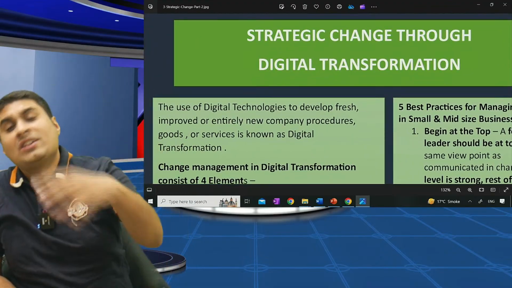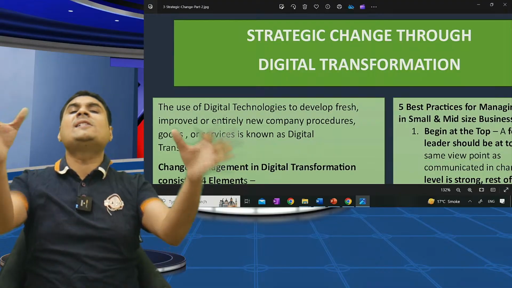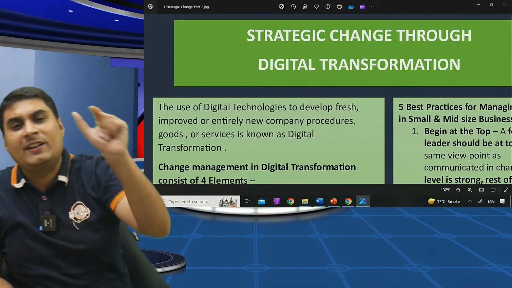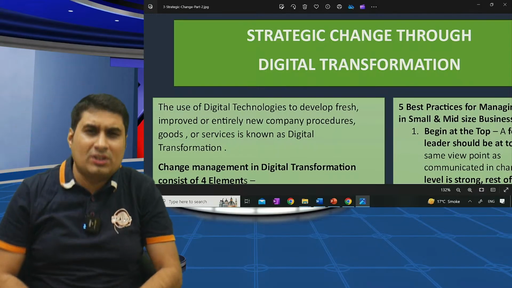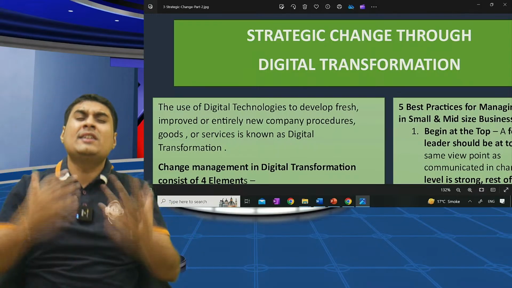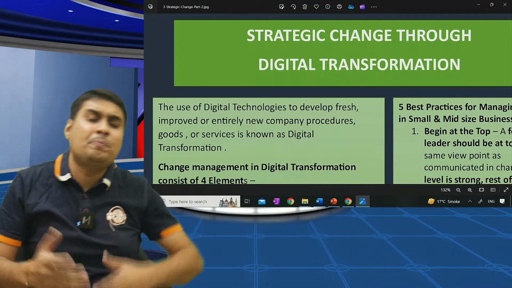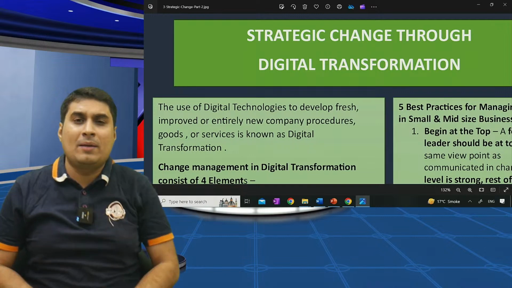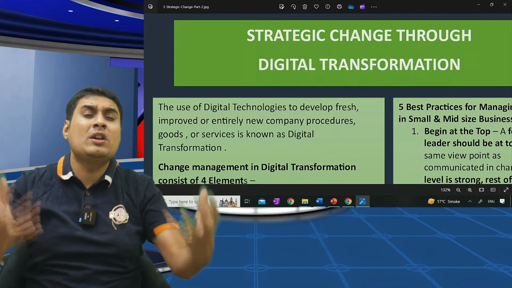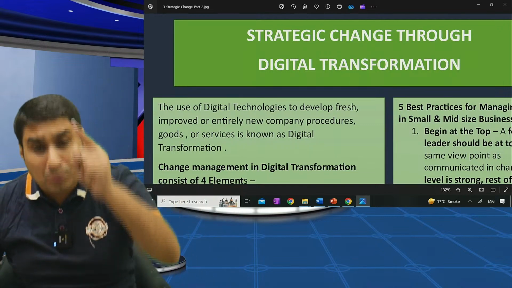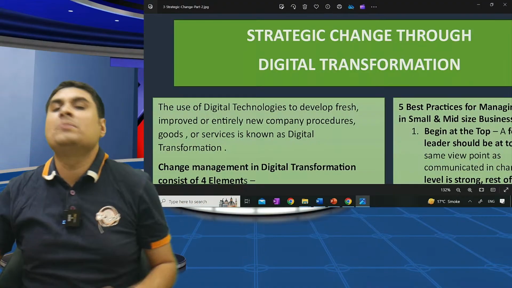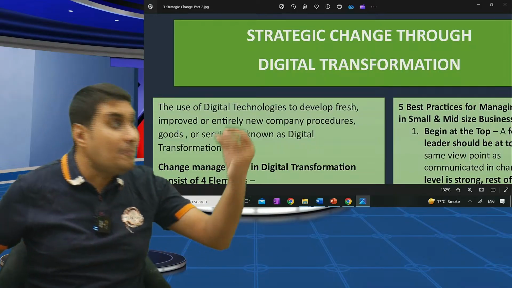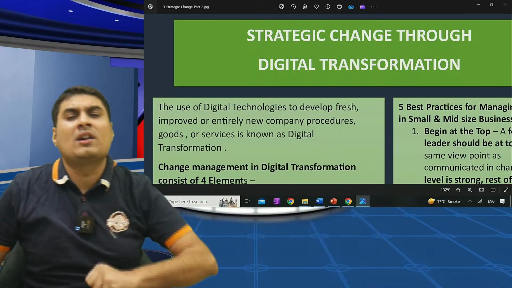Definitely it can come. Strategic change through digital transformation. We learned strategic change. They have added two words here: DT, digital transformation. It means what? The use of digital technologies to develop fresh, improved or new company's product, services or procedure. One more time: using digital technologies to improve fresh or new company's procedure, company's product, company's service.